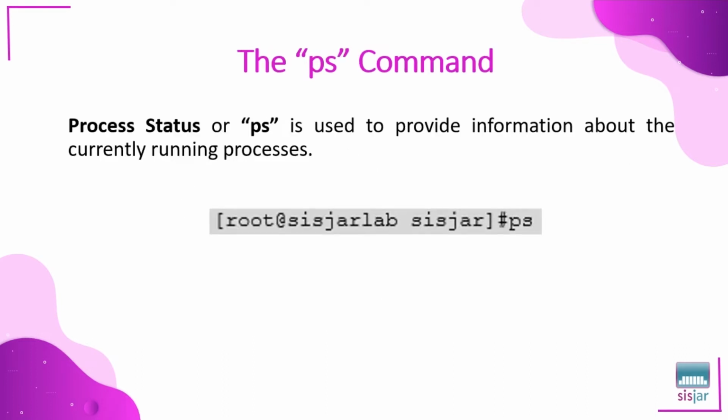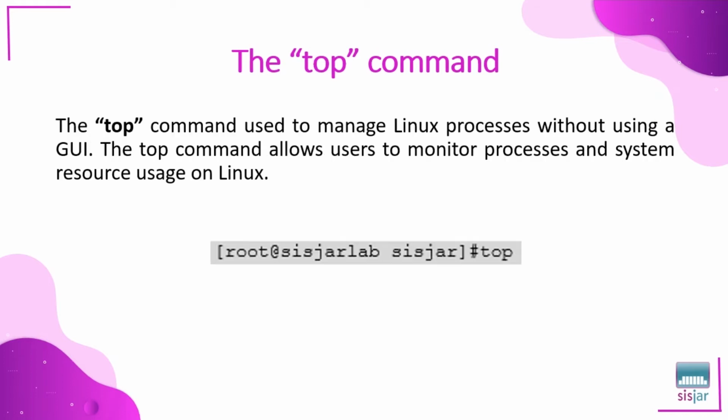The PS command. Process status, or PS, is used to provide information about the currently running processes. The drawback of the PS command is that it is not interactive. The top command is used to manage Linux processes without using a GUI. The top command allows users to monitor processes and system resource usage on Linux. This command is more interactive than the PS command.